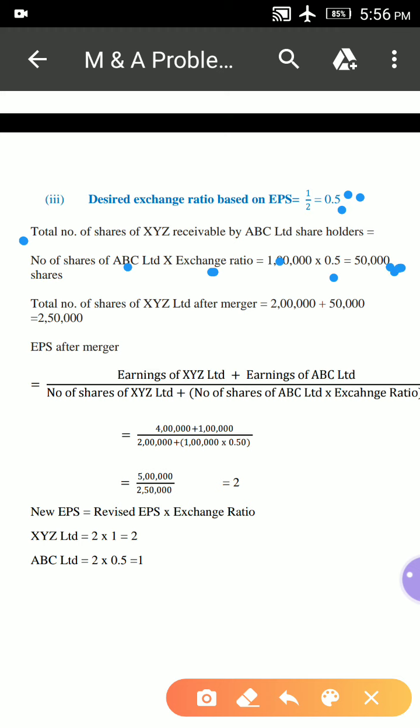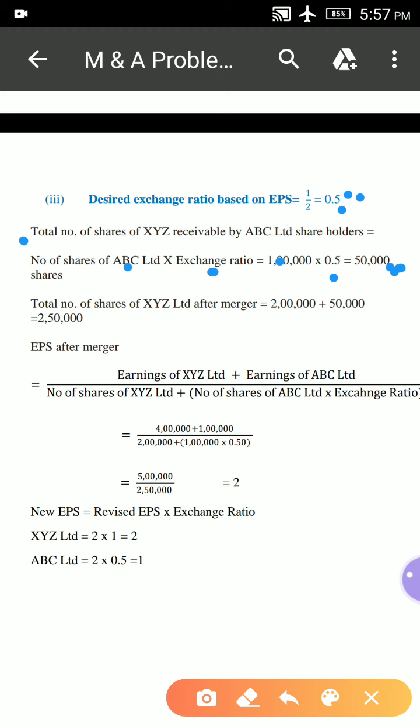Now the total number of shares of XYZ Limited to be issued to ABC shareholders is 50,000 shares. So XYZ Limited అనేది ABC Limited shareholdersకి 50,000 షేర్స్ని ఇస్తుంది.